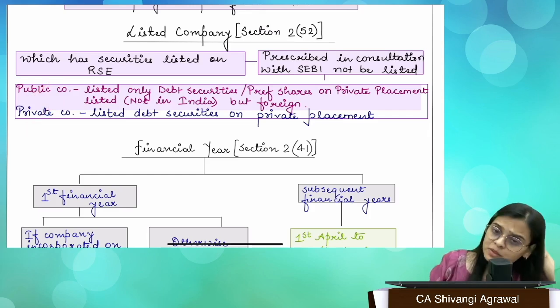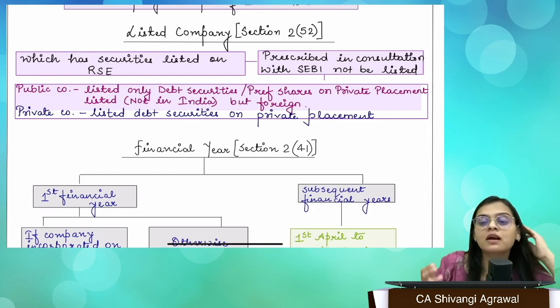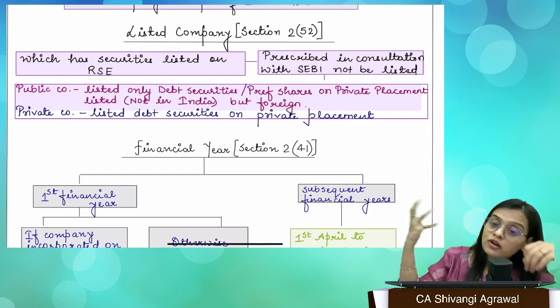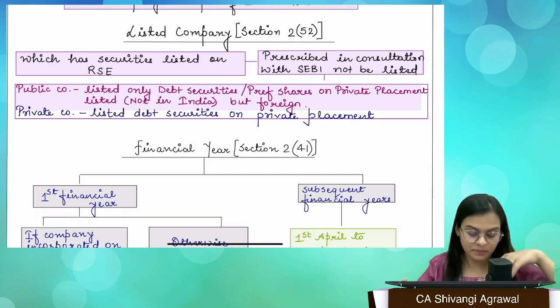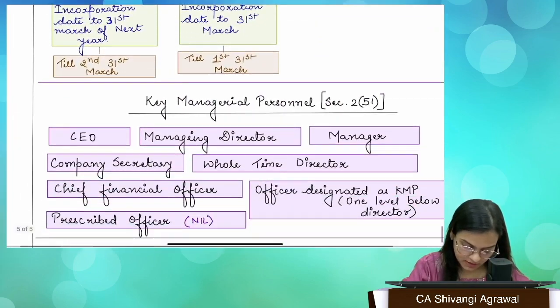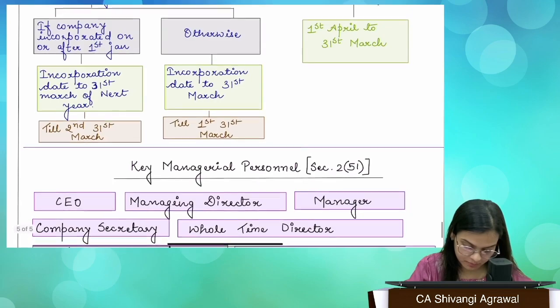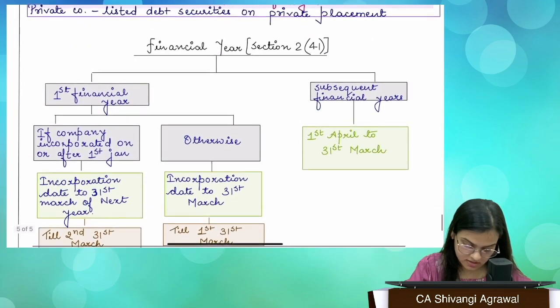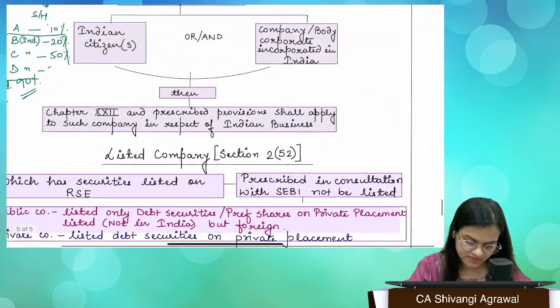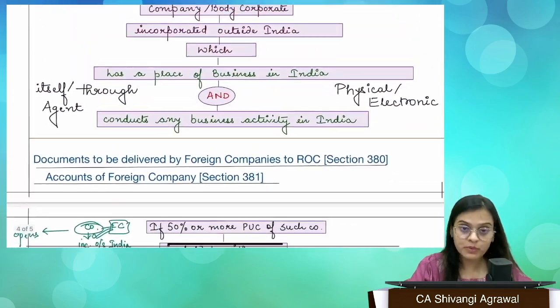company, only for the purpose, because once you become a listed company under Companies Act, you're subjected and prone to a lot of other compliances, right? So to stop that, okay, fine. Financial year and KMP, basically I'll be discussing financial year as and when required, and KMP at the end.